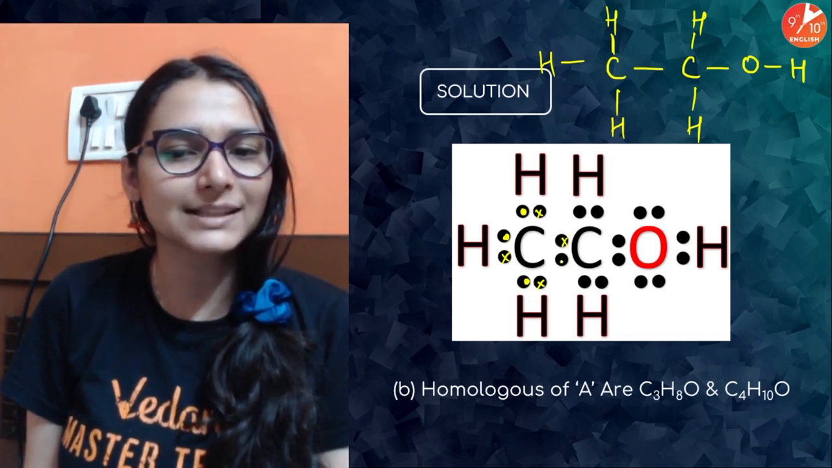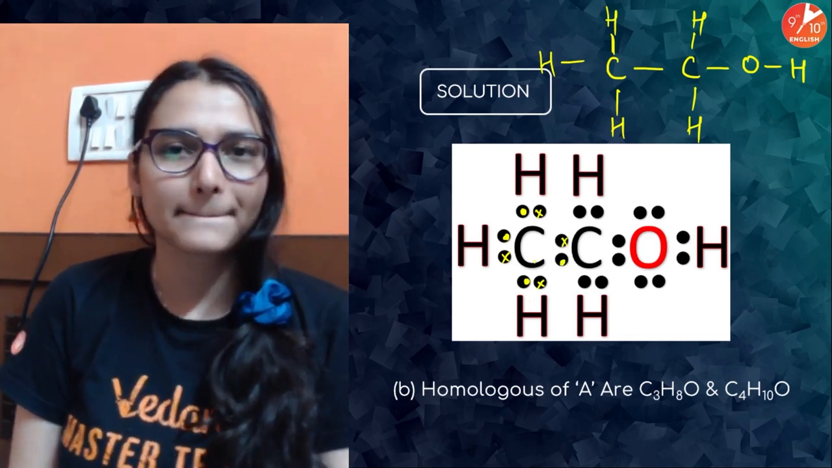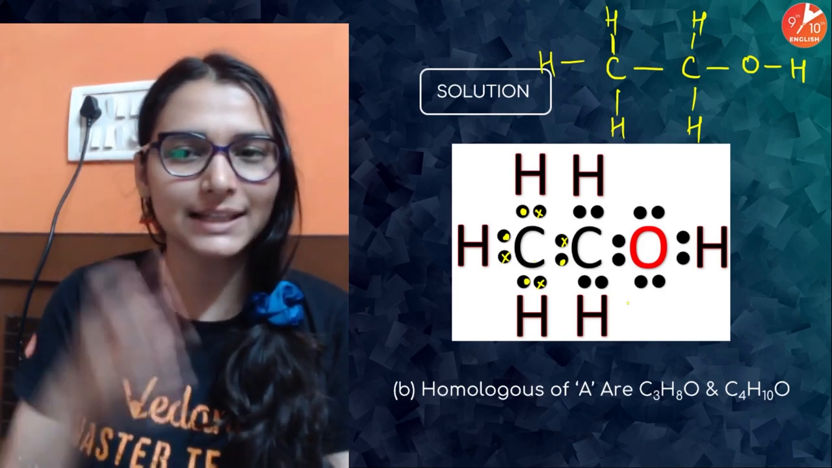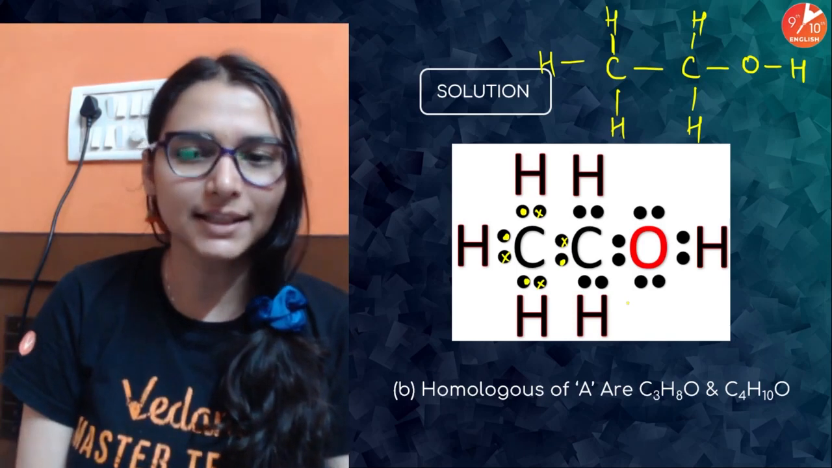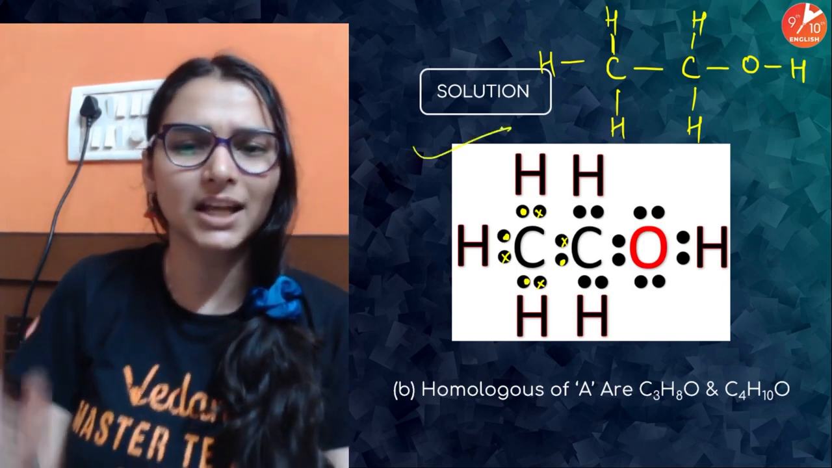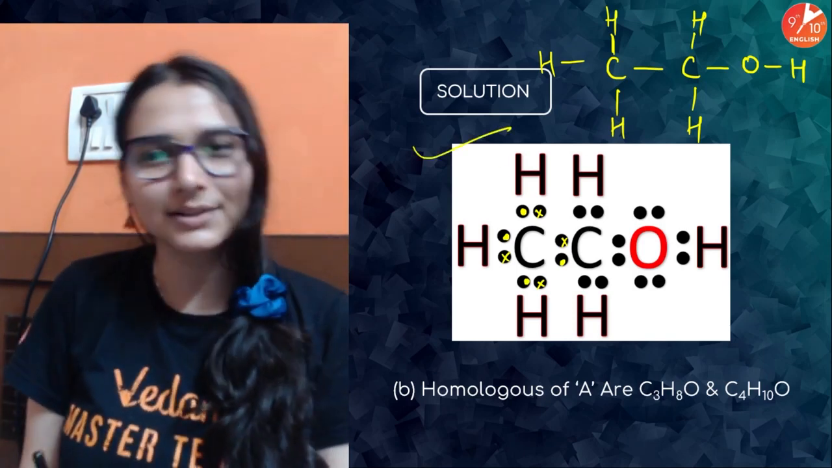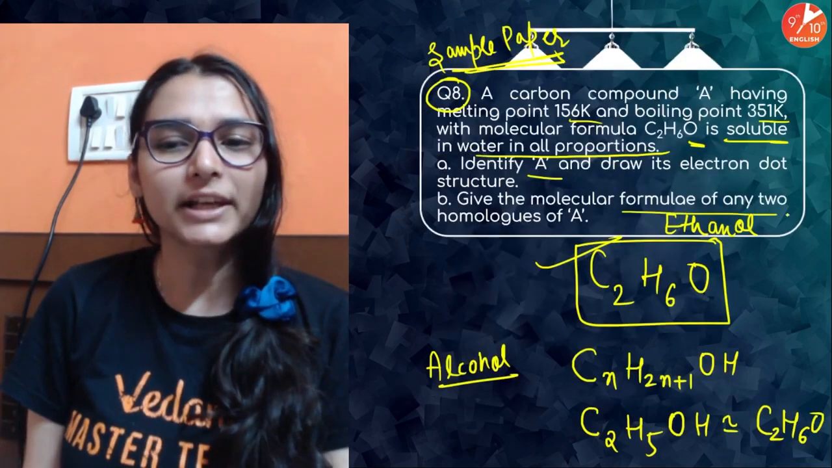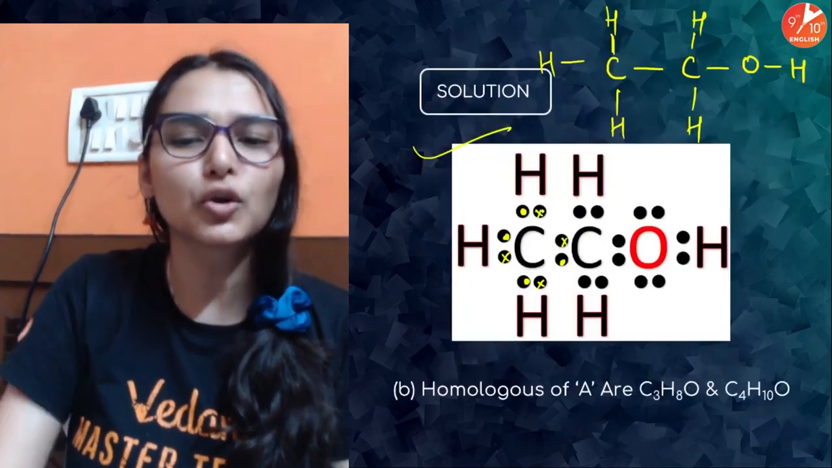1 electron of this carbon, 1 of this. है ना? So each and every atom के electrons आप दिखा सकते हो. Valence and how the bond formation is taking place. You can draw this, and if you have time, you can draw the circles as well. Easy है? Next part. Give the molecular formula of any 2 homologues of A.